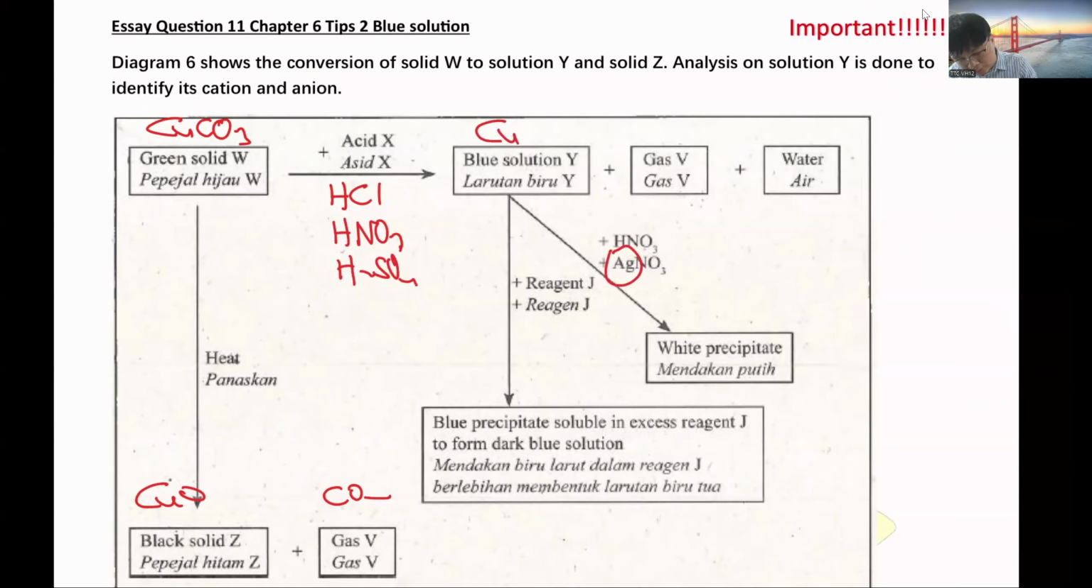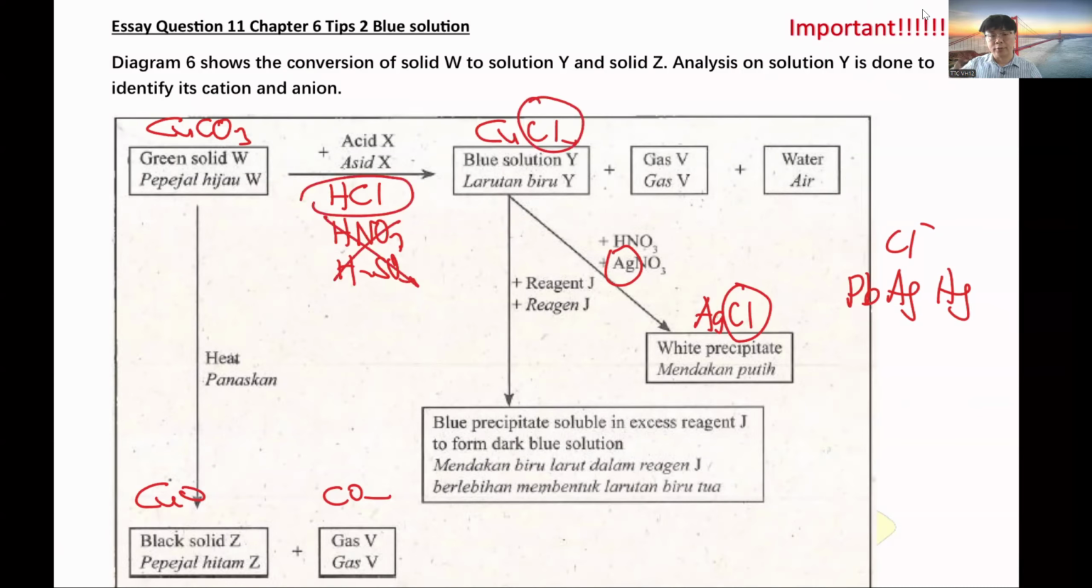Which acid it will be depends on this. Put Ag, a white precipitate comes out, so it should be AgCl. If this is Cl, it means the acid here is HCl. So this is the idea.